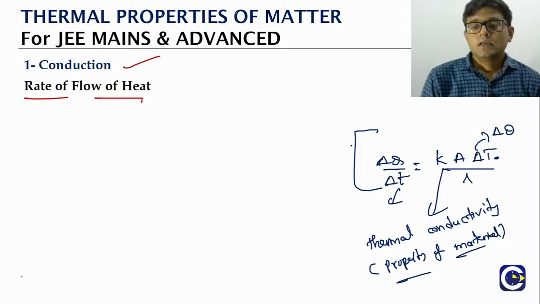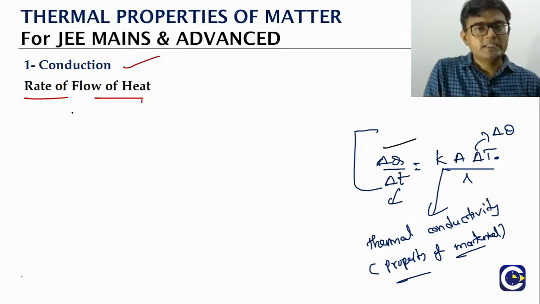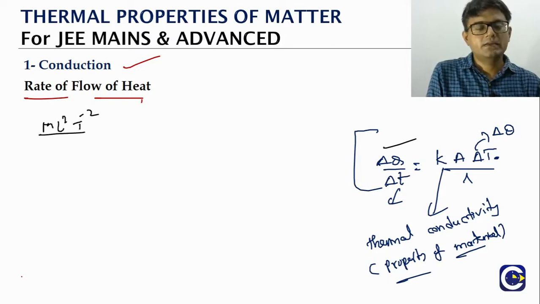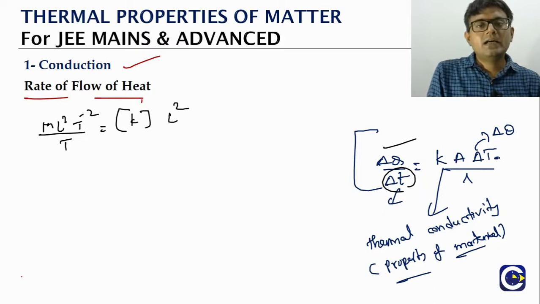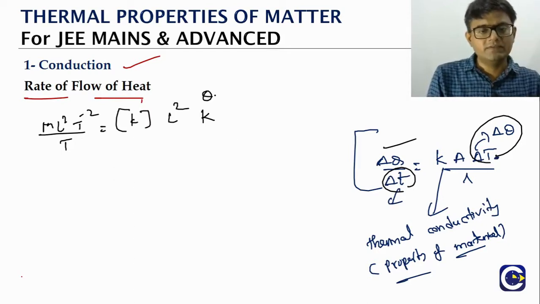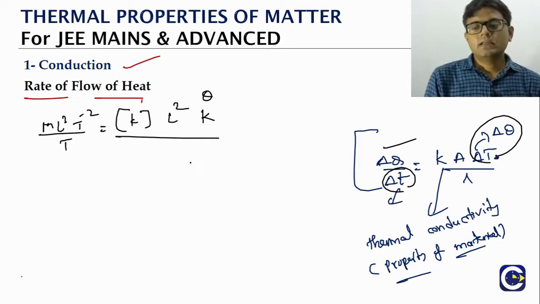Check this. So first we'll go with the dimensional formula. Left hand side, delta Q means what? It is the heat that is flowing, which is energy basically. So it is M L squared T power minus 2, divided by, in the denominator, delta t, the time for which you are observing, which is T, is equal to the right hand side, K. This dimensional formula is what we want. Area of cross section, right? L squared. Delta T or delta theta, this is about temperature, right? So we can use K as a symbol for the temperature, or we can even use theta, whichever, by L, which is length.